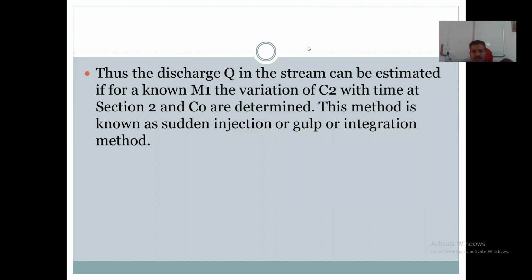This discharge in the stream can be determined by knowing the value of M1, the variation of this C2 with the time at section 2, and also the value of concentration C0.